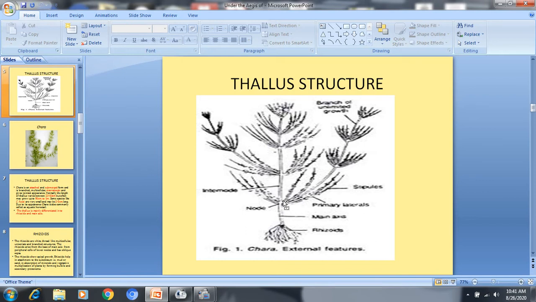From this axil, these long branches originate, and these are few in number, and they originate singly, not in whorls like the short branches. And as these arise from the axils of the main axis and the short branches, these are also called the axillary branches.